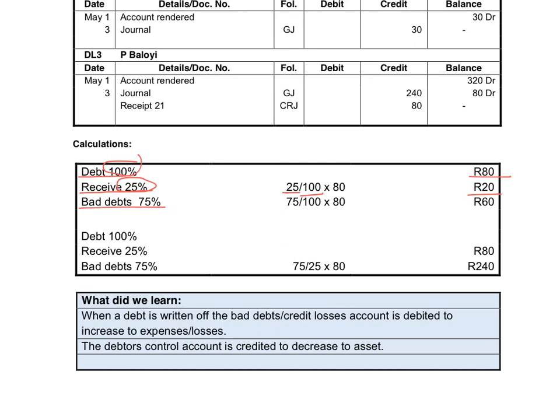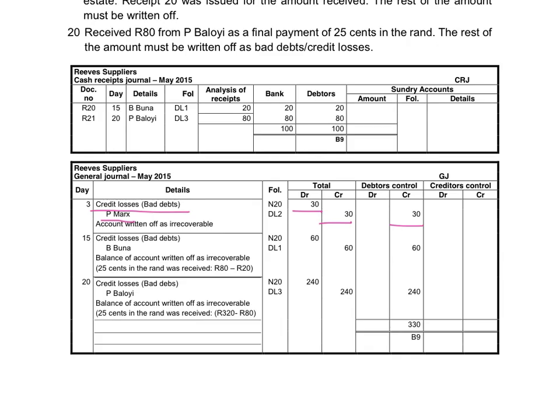The bad debts, the percentage that we want to know is 75. The percentage that we know is 100 times 80, so the bad debts will be 60 rand. So we receive 20 rand and we write off 60 rand as bad debts. In the general journal, we will do an entry to increase the credit losses or bad debts.